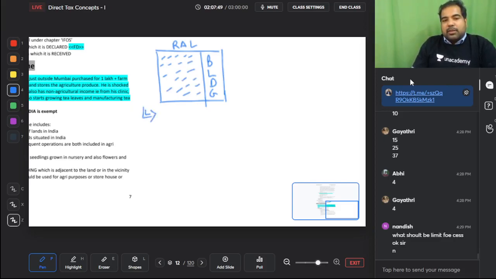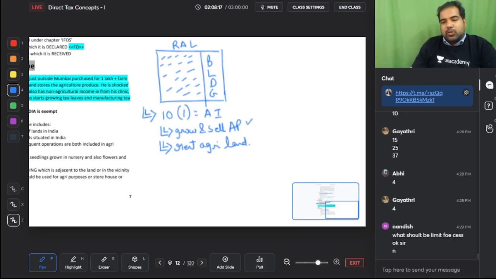And he was told that under section 10, which is the exemption section, the first thing is agriculture income, and the following will be agriculture income. So what is agriculture income? When you grow and sell agricultural produce, including grains, fruits, vegetables, etc. When you rent your agri land, that is also agriculture income, but it should be for agricultural purposes. When you grow flowers and creepers, or you grow seedlings and saplings, all of that is also agriculture income.